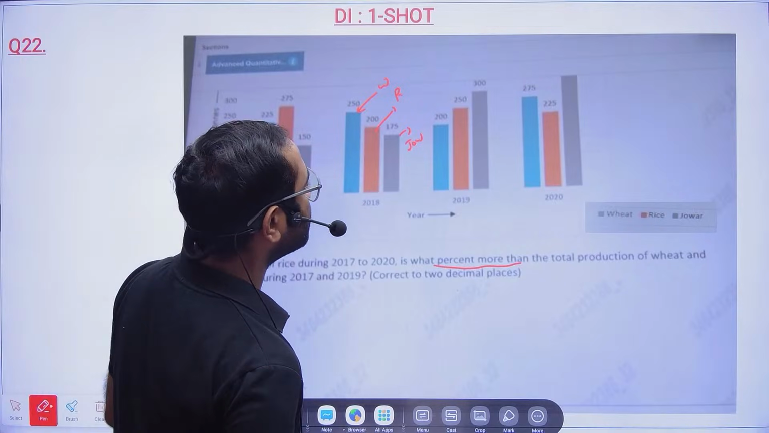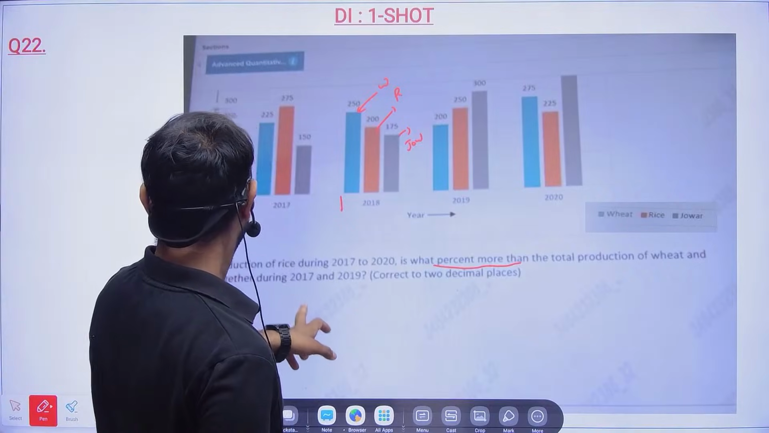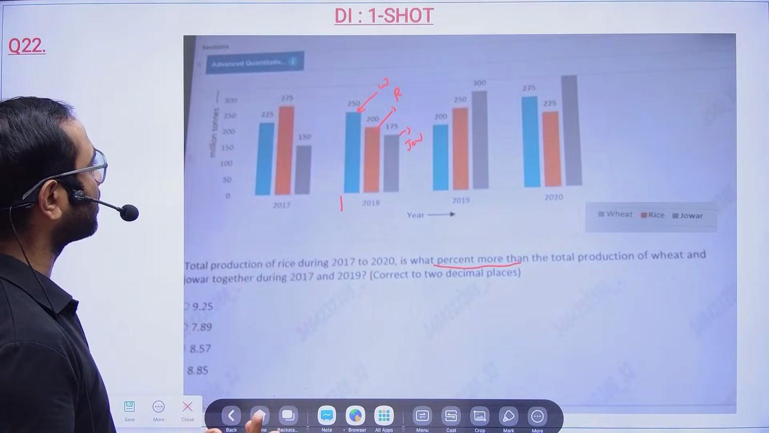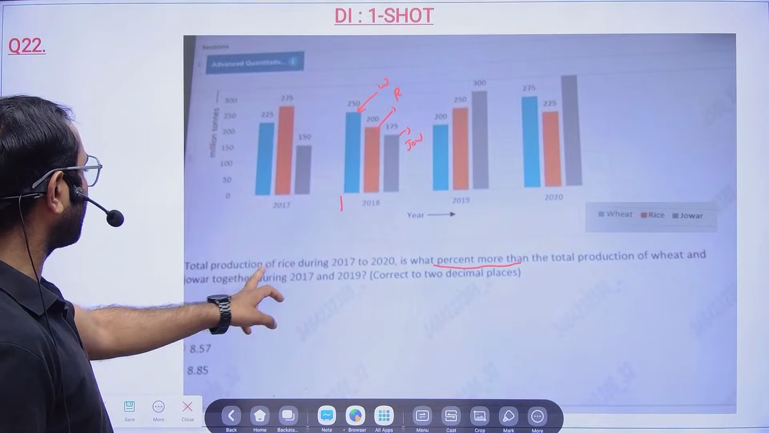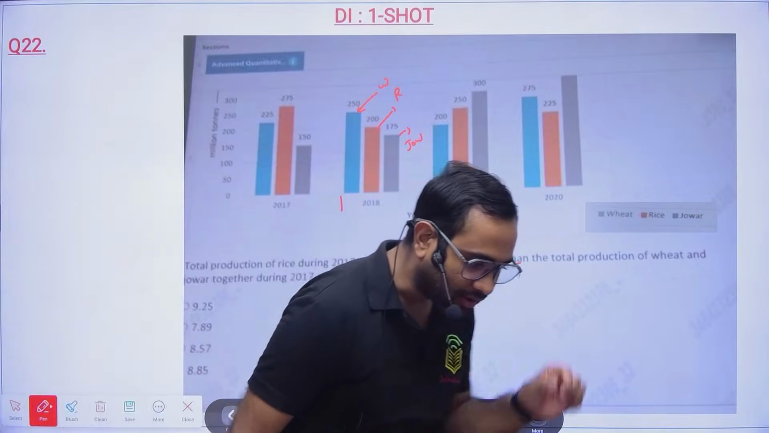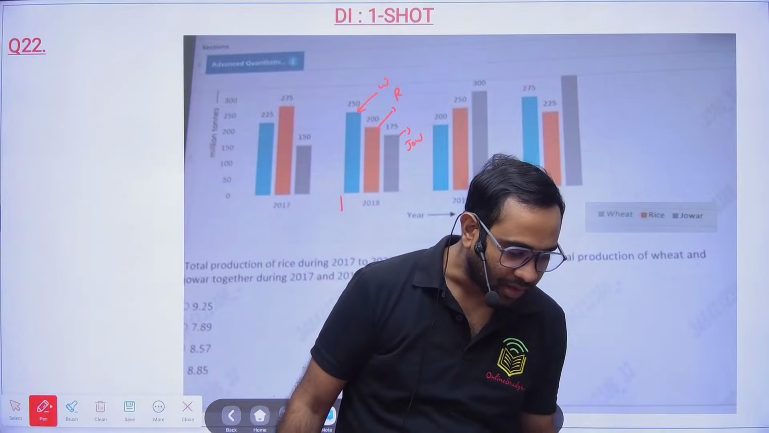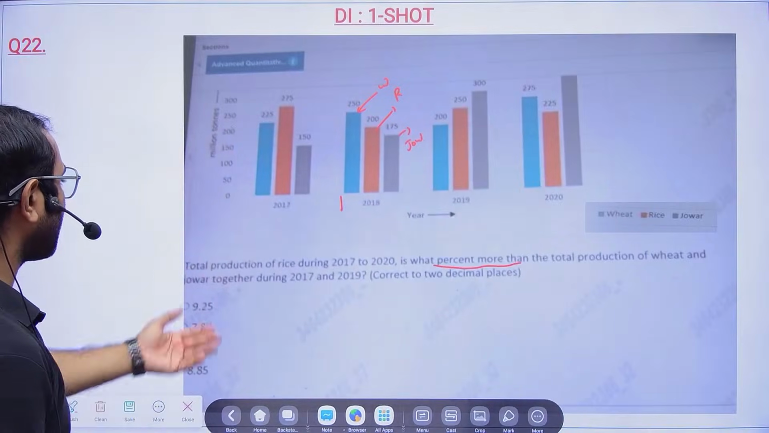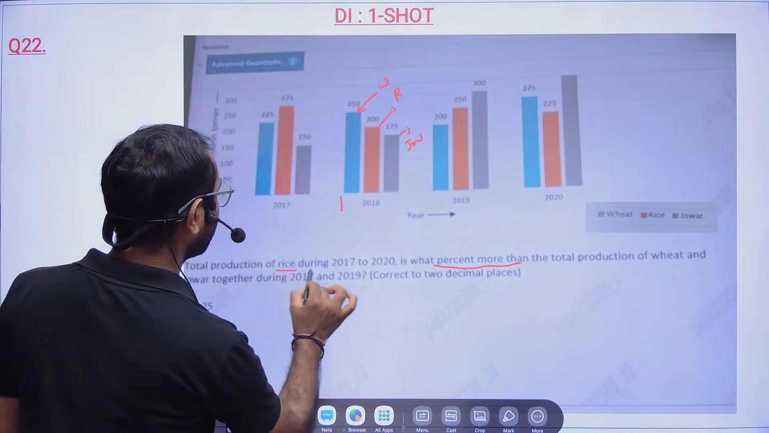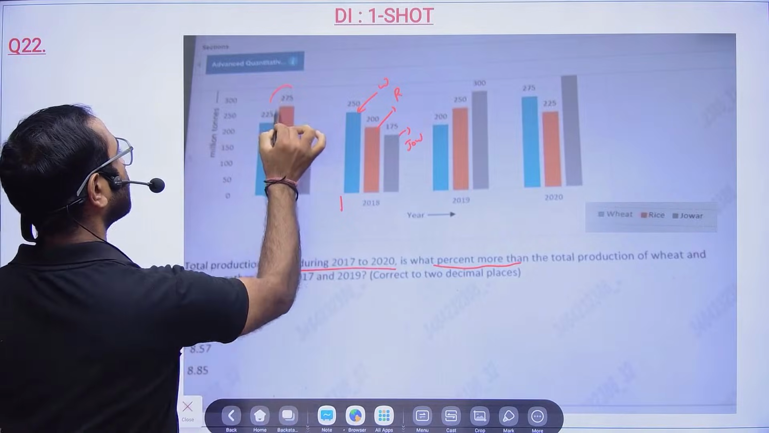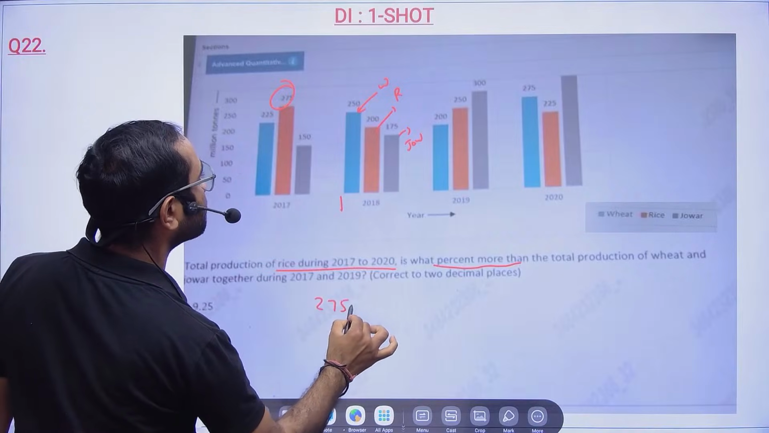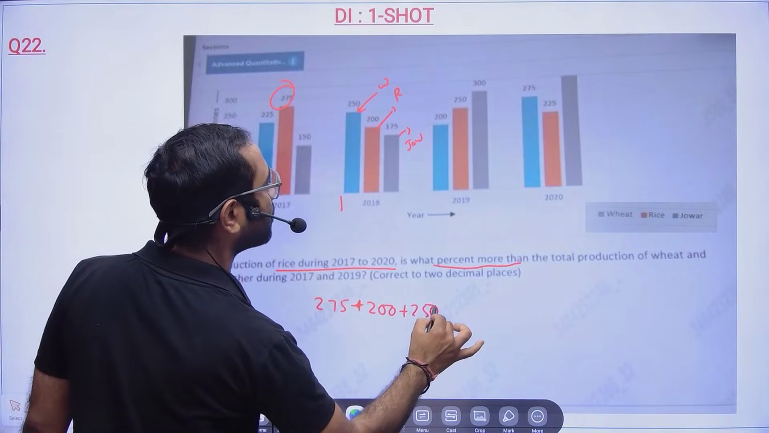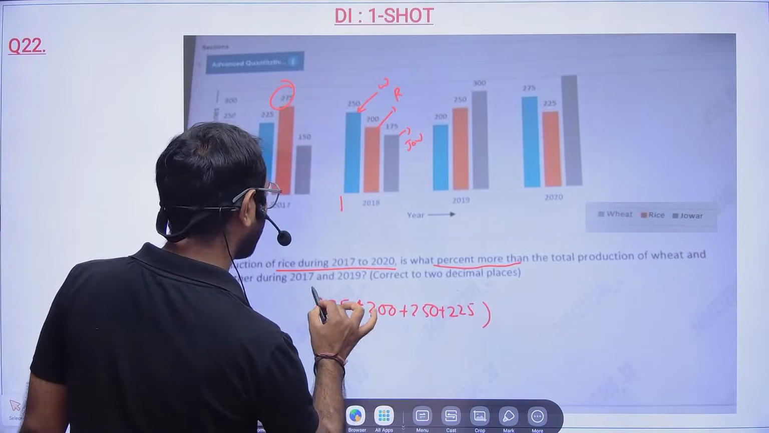So 2020 jowar value is not required, I guess. So total production of rice. Somebody is asking for the 2020 jowar value. So what will you do with the jowar value? That is not required. They have not asked for it. The total production of rice during 17 to 20. So 17 to 20 rice. So 275 plus 200 plus 250, rice is the orange one, plus 225. So this is the total production of rice.